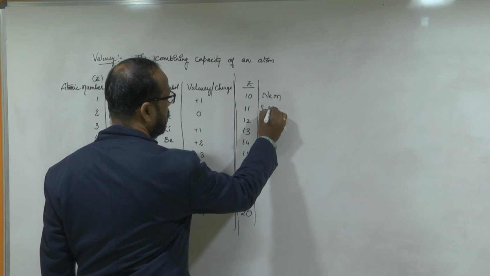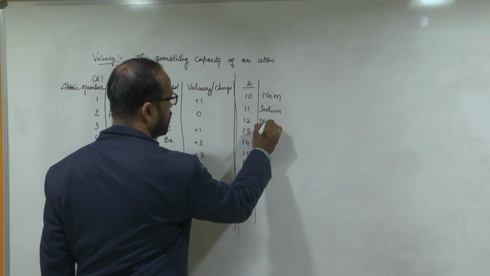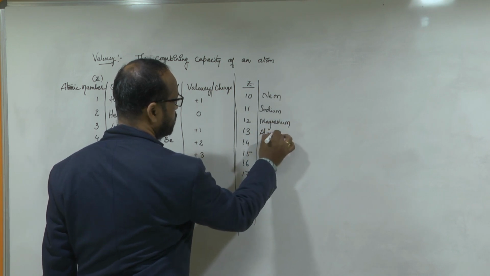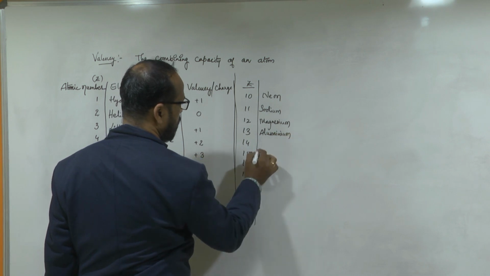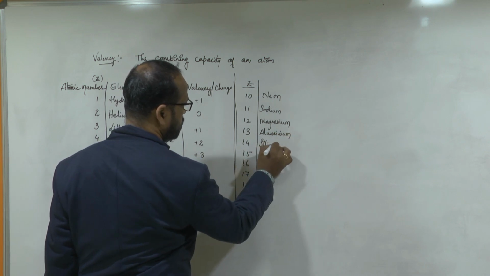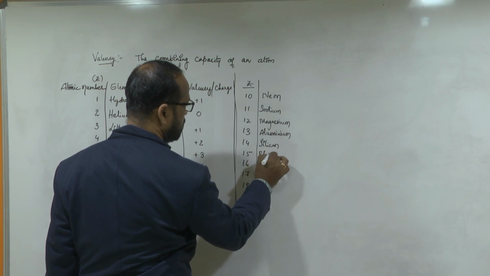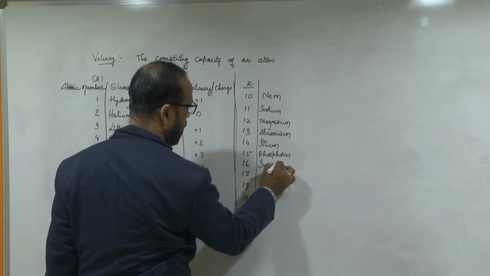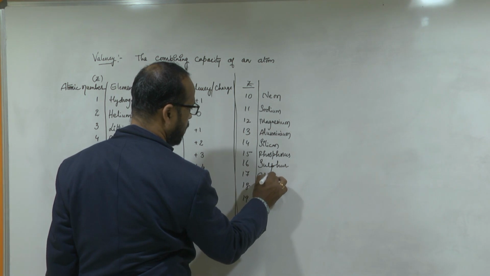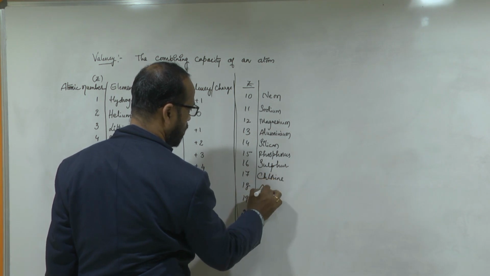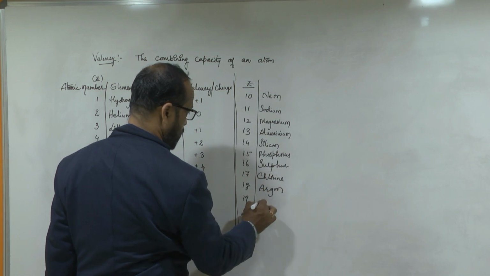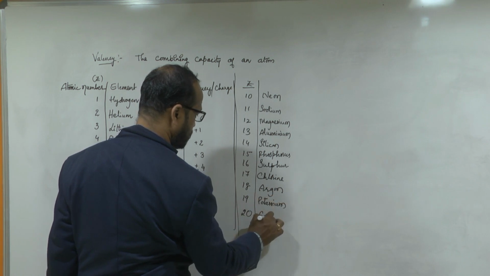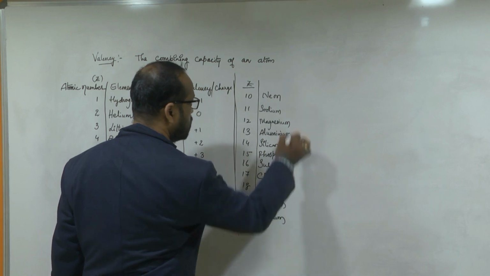Next sodium, next magnesium, aluminium, silicon, phosphorus, sulfur, chlorine, argon, potassium, calcium. Okay, so these are the elements.